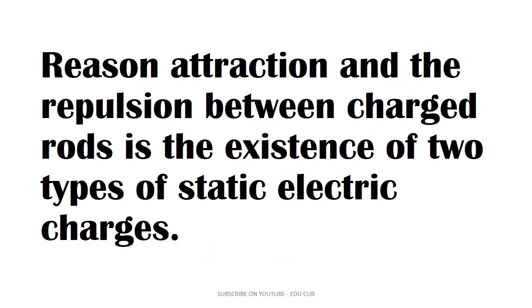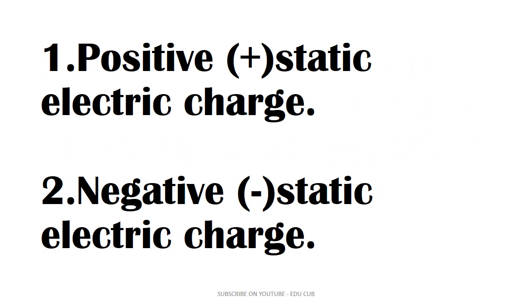The reason for the attraction and repulsion between charged rods is the existence of two types of static electric charges. Positive static charges I have shown you by using plus marks. Negative static charges I have shown you with the use of minus marks.